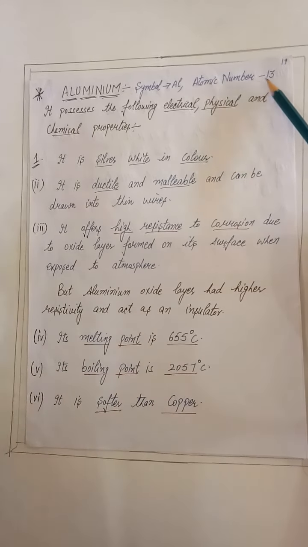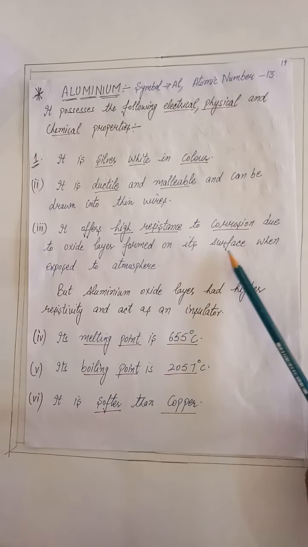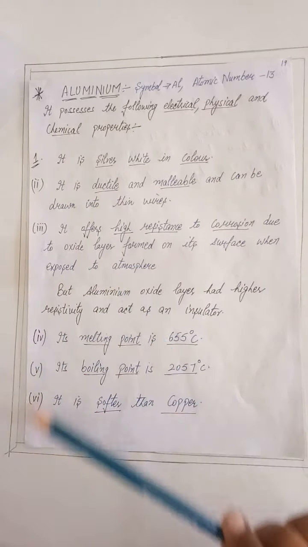It possesses the following electrical, physical, and chemical properties. It is silver white in color. It is ductile and malleable and can be drawn into thin wires. It offers a very high resistance to corrosion due to the oxide layer formed on its surface when exposed to an atmosphere. But the aluminium oxide layer has higher resistivity and acts as an insulator. Its melting point is 655 degrees Celsius. Its boiling point is 2057 degrees Celsius.